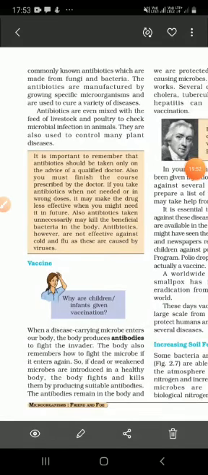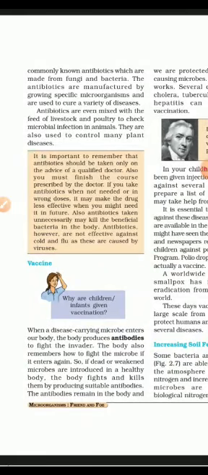So just now you have seen how antibiotics work. They work against bacterial or fungal infections. They are not effective against viruses. So this corona disease, which microbe is responsible for it? That is a virus. That's why antibiotics cannot be given in the case of corona. Now, to fight against corona, you must have seen in the news, scientists are working. They are doing research to make a vaccine against corona, because corona is a viral infection.